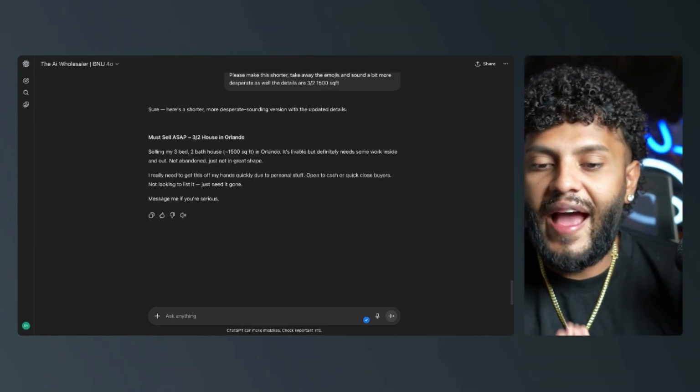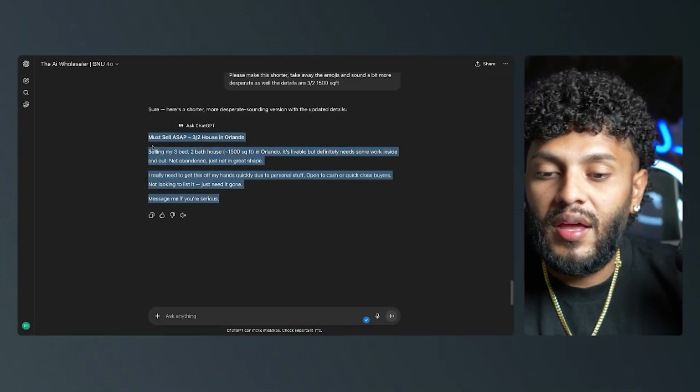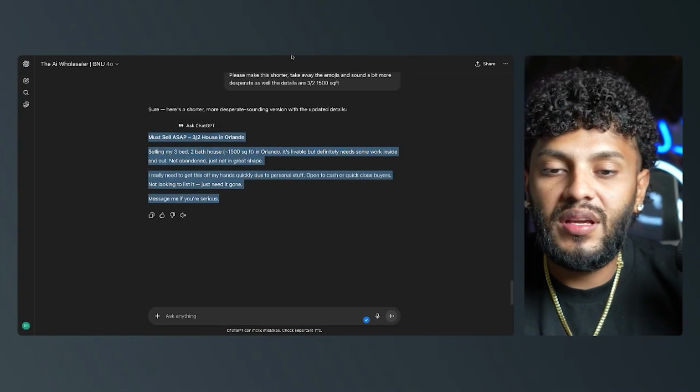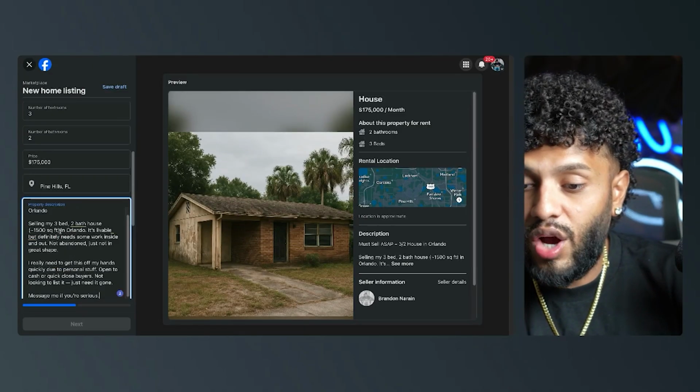So here's the actual description: must sell ASAP, 3-2 house in Orlando. Selling my 3-bedroom 2-bath house, 1,500 square feet in Orlando. It's livable but definitely needs some work inside and out, not abandoned, just in great shape. I really need to get this off my hands quickly due to personal stuff, open to cash or quick close buyers, not looking to list it, just need it gone. Message me if you're serious. This is honestly great. Now the reason why I love this one is because it sounds like somebody that's in need to get it gone is writing it.